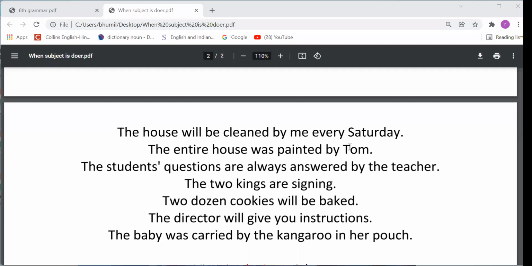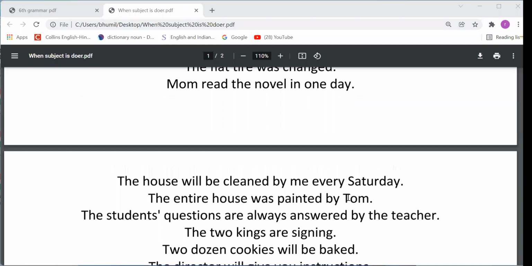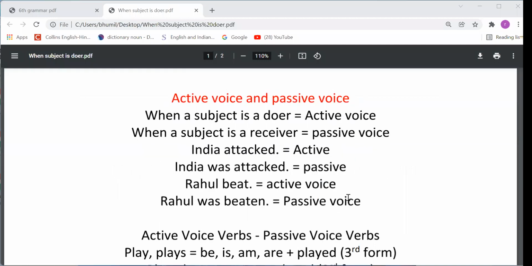Sir, passive voice. Very good. Right answer. Because be form is there and after that third form is there, it means that is a passive voice sentence. Very good. You all have given the right answer. Now you can lower your hand. So dear students, this point we have understood that when subject is doer, we should use active voice verb. But when subject is receiver, we should use passive voice verb, right?